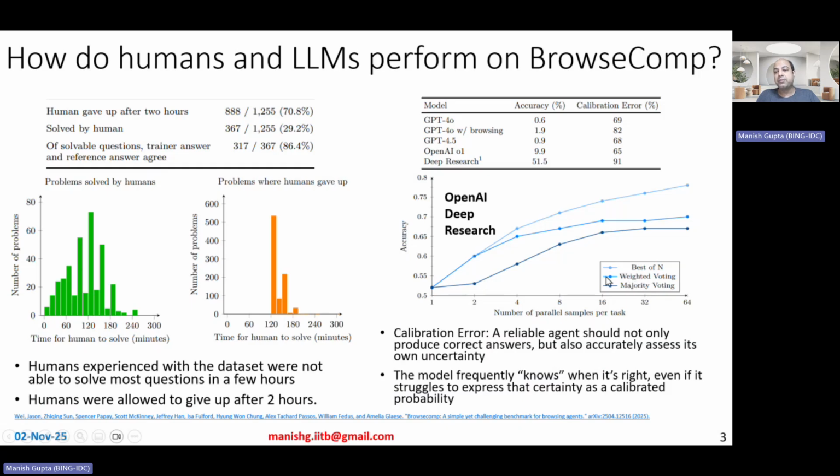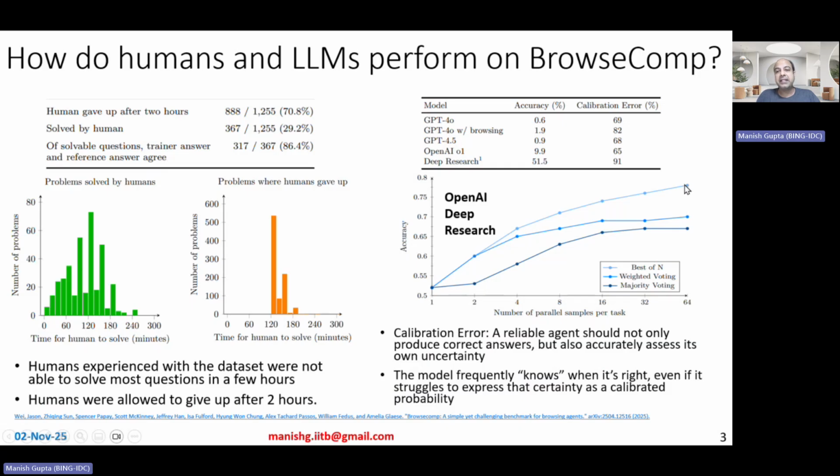Okay. Now, what do you observe? You observe that the best of n actually gives you the best results. So essentially, you don't need to do majority voting or weighted voting. Choosing the highest probability answer gives you the best results. And after 64 samples, you observe that the accuracy reaches almost 77, 78%.